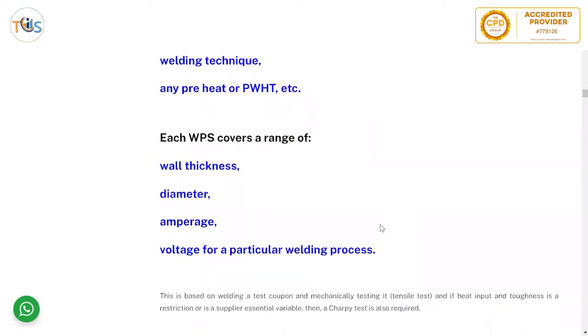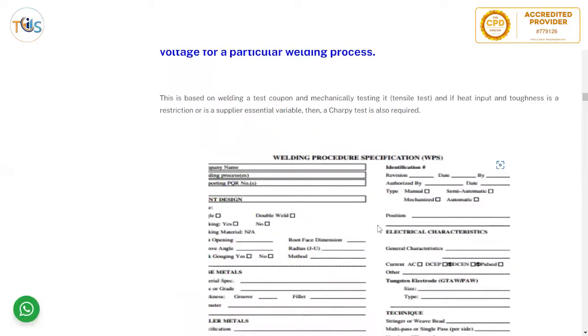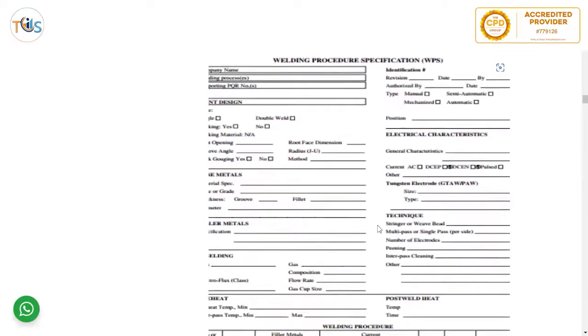Each WPS covers the range of wall thickness, diameter, amperage, voltage for a particular welding process. This is based on welding a test coupon and mechanically testing it, tensile test, and if heat input and toughness is a restriction or is a supplementary essential variable, then a Charpy test is also required. You can see a sample welding procedure specification here.